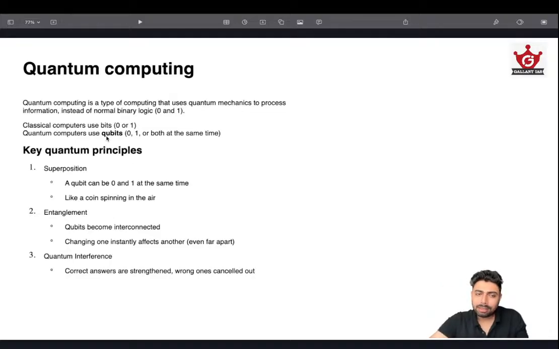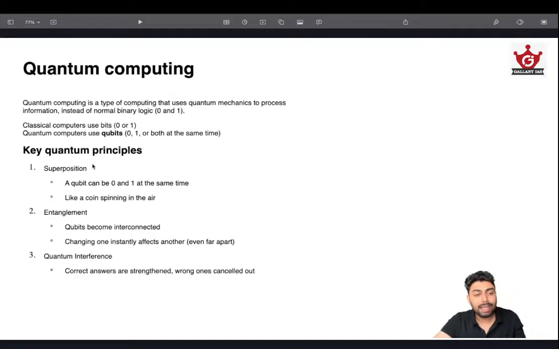See, having a qubit helps you store more information at a lesser scale. I mean, in a lesser space. That's the basic idea. Because one bit can store only one single piece of information, whether it's on or off. But a qubit can store two or three times more information. That's almost halving the number of bits needed, and the entire operation might be reduced by half or a quarter, like at a million scale.